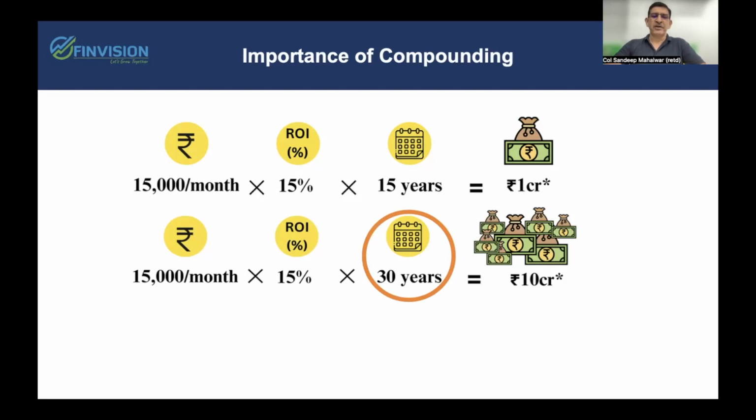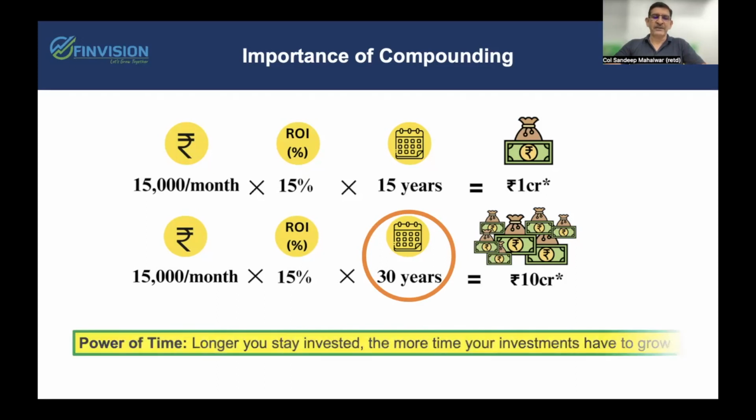And this is the importance of time in your investment, wherein by just doubling the time period from 15 years to 30 years, your corpus generated will multiply by 10 times. Hence, longer you stay invested, the more time your investment gets to grow and the greater corpus you will be able to create.